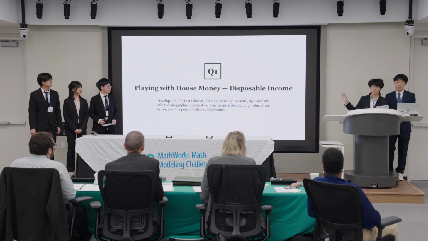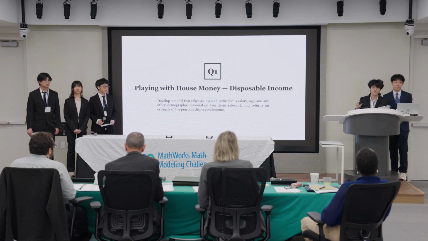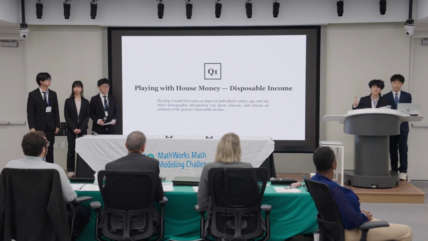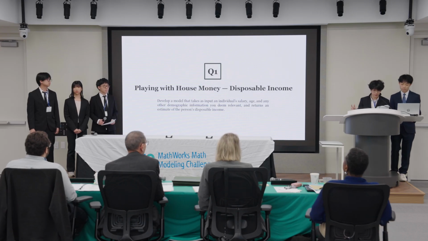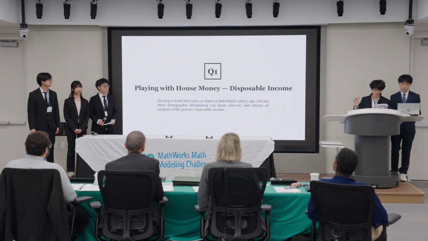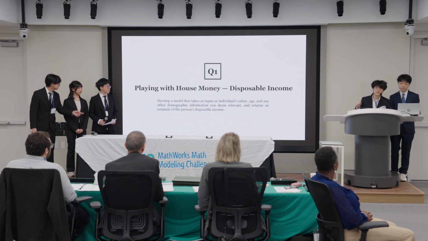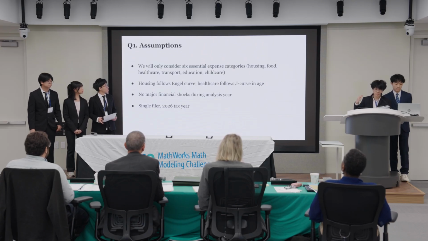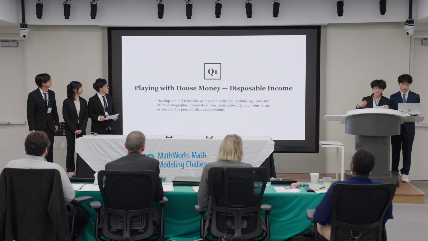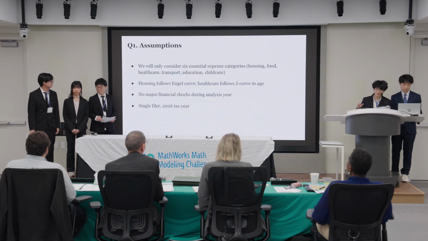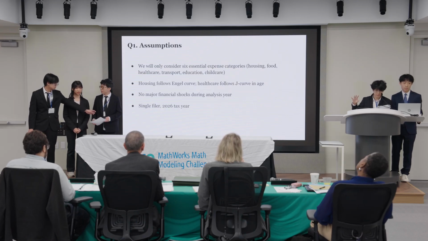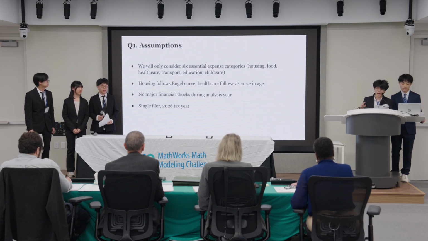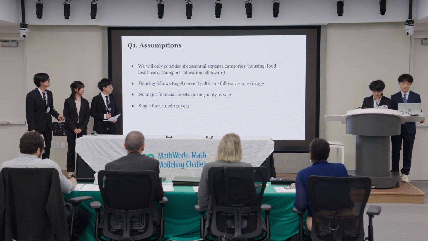To understand what people lose to gambling, we first need to know what they can afford to spend, otherwise known as their disposable income, based on their age, salary, and other information we deem to be relevant. We made 4 key assumptions for Q1. First, we limited it to 6 essential expenditures, these being housing, food, healthcare, transportation, education, and childcare. Second, we assumed that housing follows an angle curve and that healthcare follows a J curve. Third, no major financial shocks occur during the year. And fourth, we assume that every filer is a single filer.